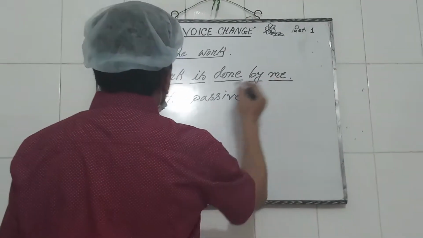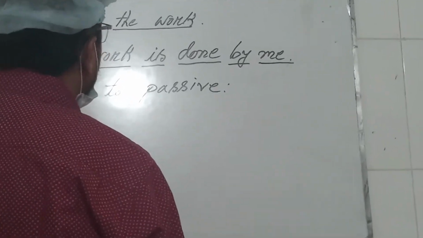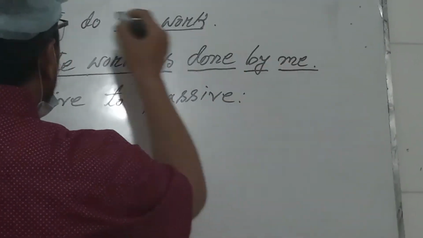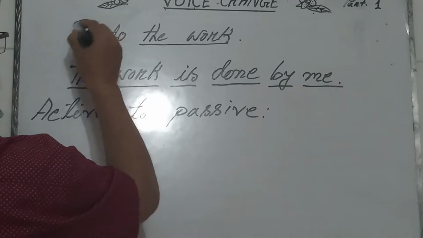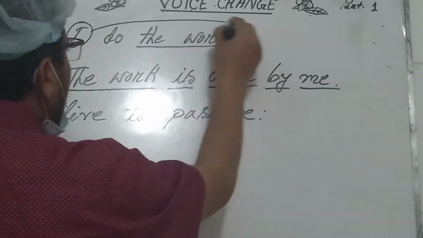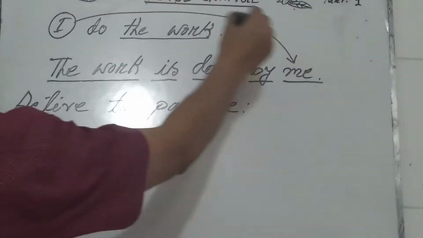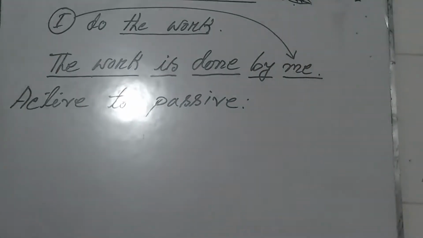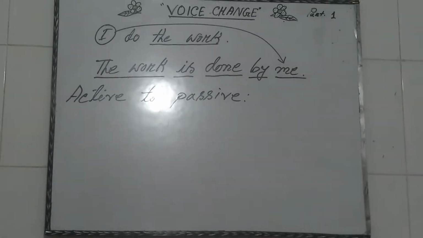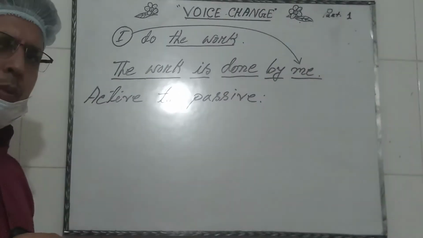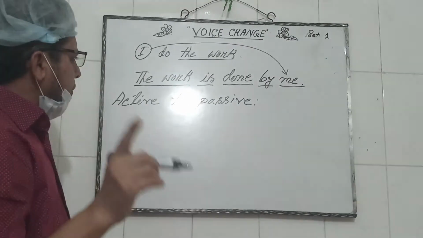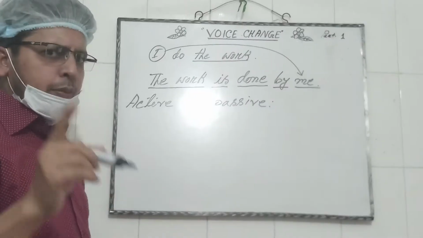Here the subject is I, and it changes to the object me. Okay, my dear student, just remember there are 5 steps to change from active to passive.